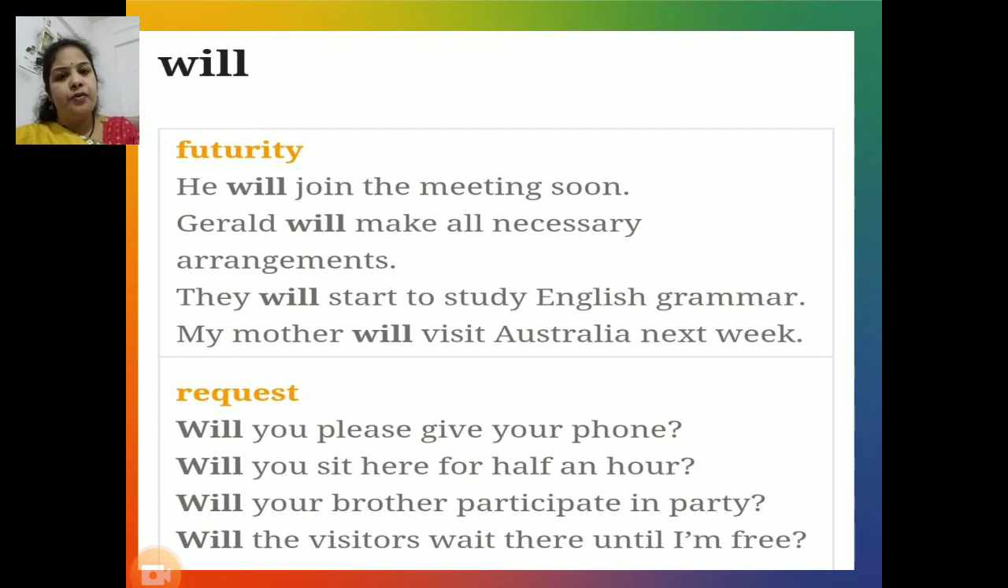Next function of will is request. Will you please give your phone? Will you sit here for half an hour? Will your brother participate in party? Will the visitors wait there until I'm free? In all these sentences, will shows request or is used for request.